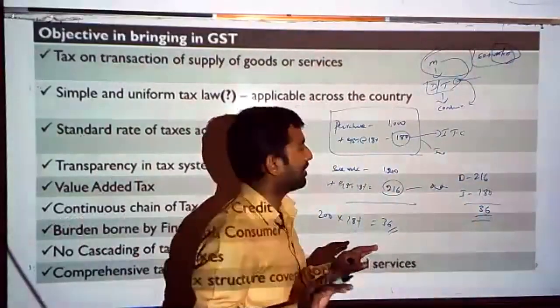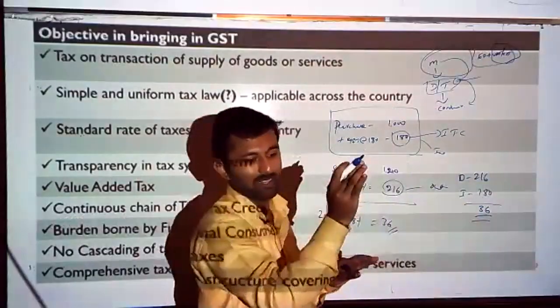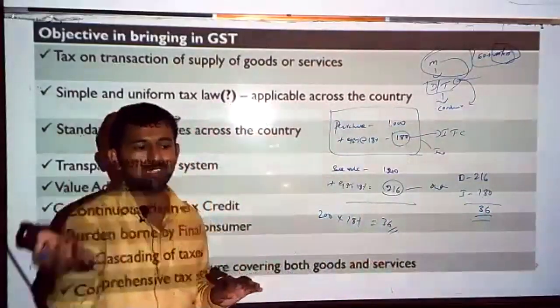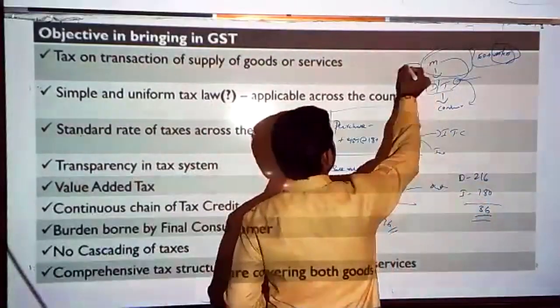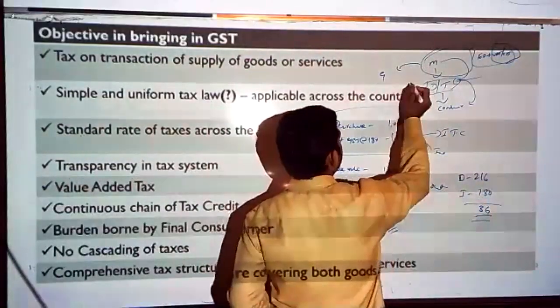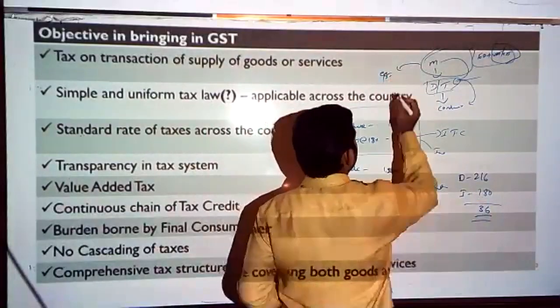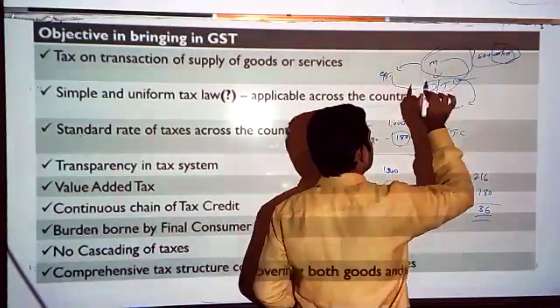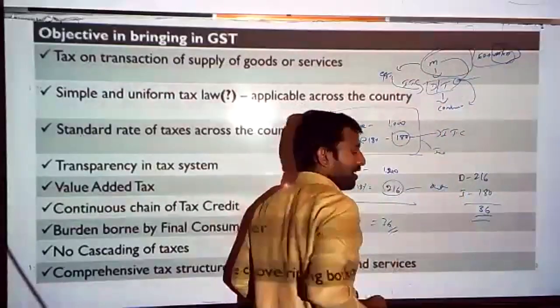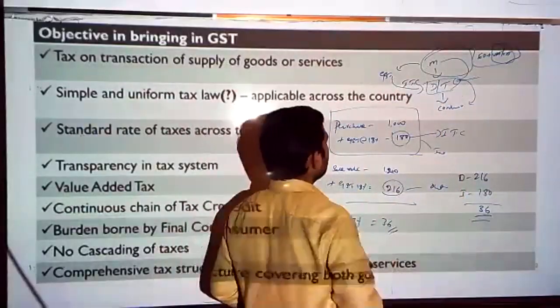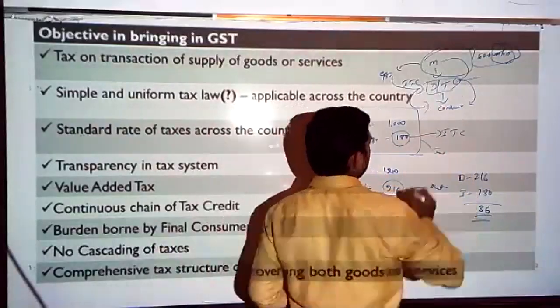That means the credit was missing. Continuous credit was missing in the supply chain. But in the case of GST, it is not like that. The manufacturer charges GST. Okay, he is also charging GST. The same, whatever is charged by a manufacturer, can be taken as an input tax credit by the dealer or trader. Clear? The same thing will be passed on to the consumer.